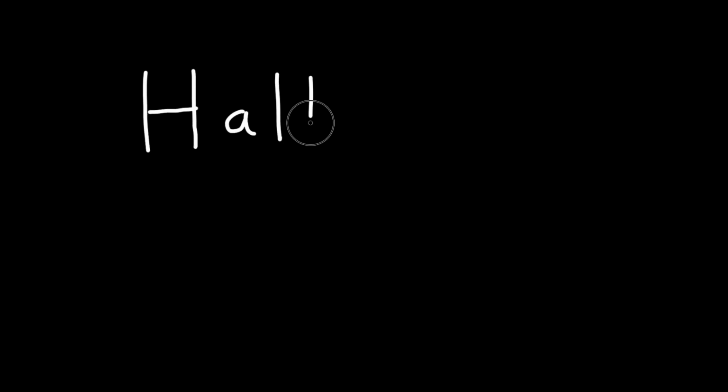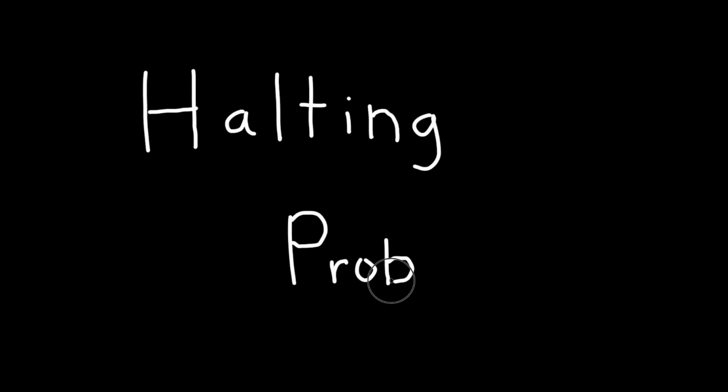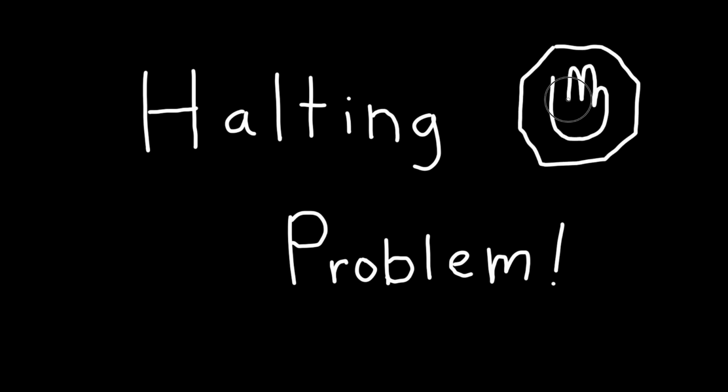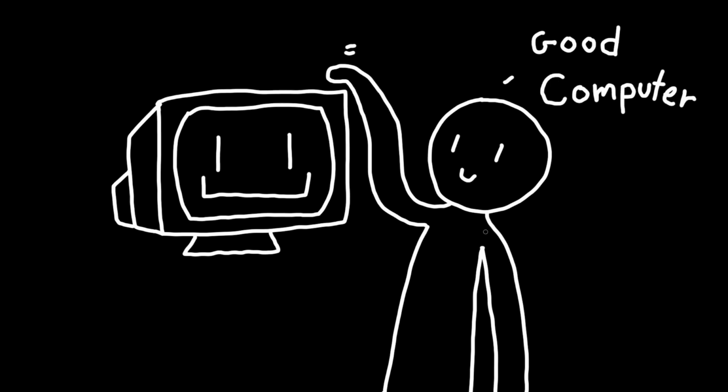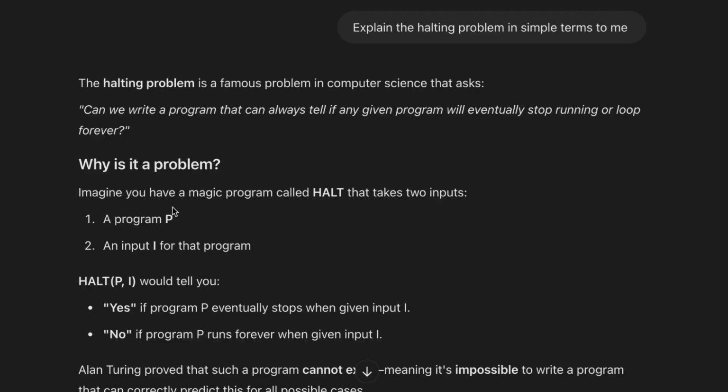So there are a lot of problems in computer science and physics that are pretty confusing, like the halting problem, for example. And I've found that AI can actually explain this stuff pretty nicely. So in this video, we're going to have AI explain the halting problem in simple terms to us.